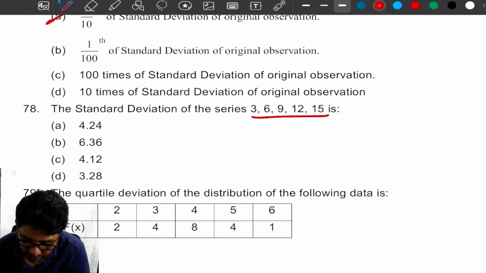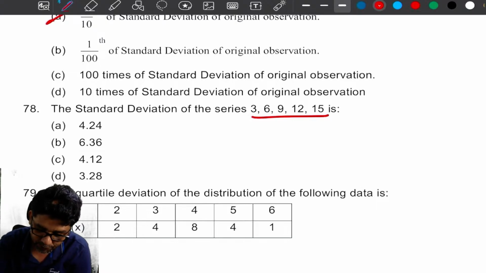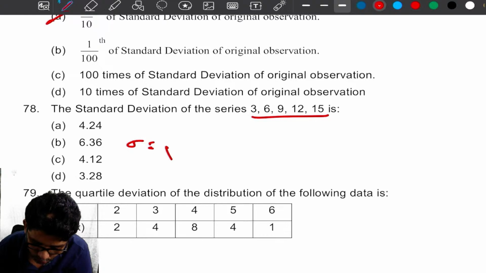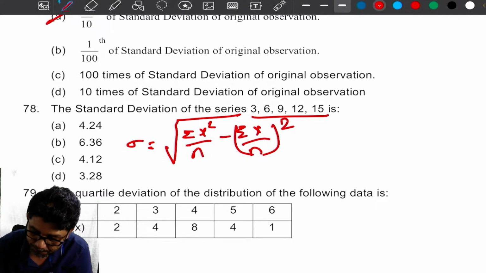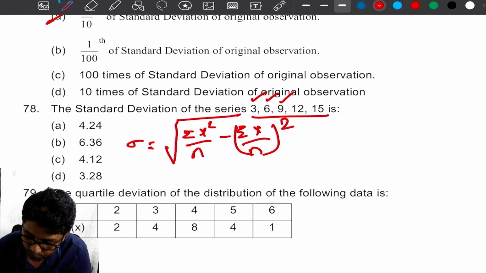Okay, can you please find the standard deviation of the series? What is the standard deviation formula? Root of summation x square by n minus summation x by n, the whole square. So 9 plus 36 is 45, 45 plus 144 is 189, 198 plus 225 is equal to 423.